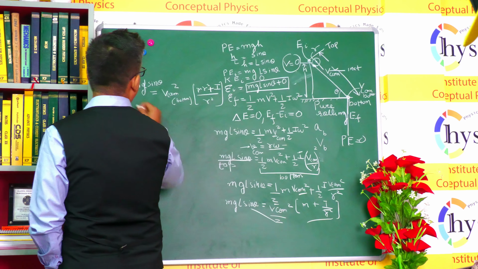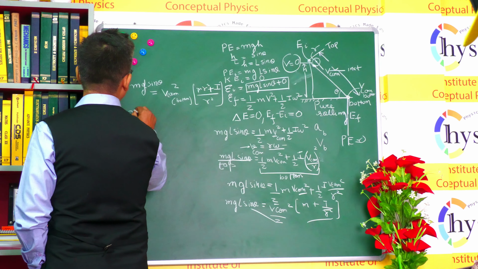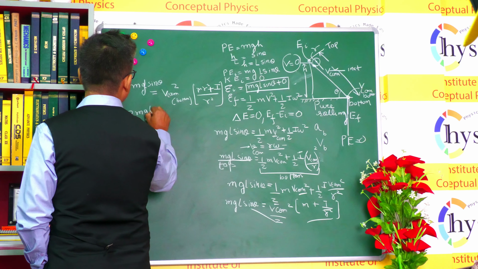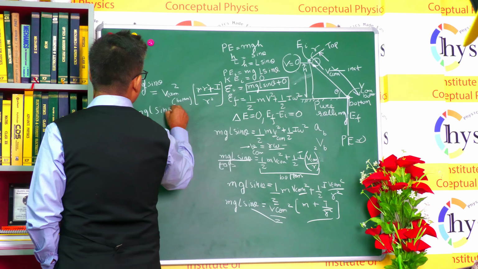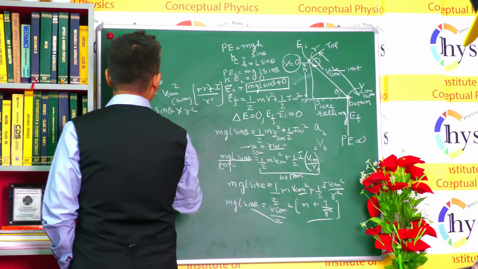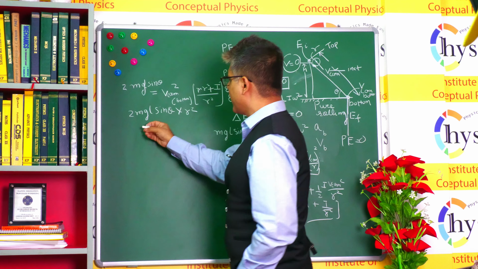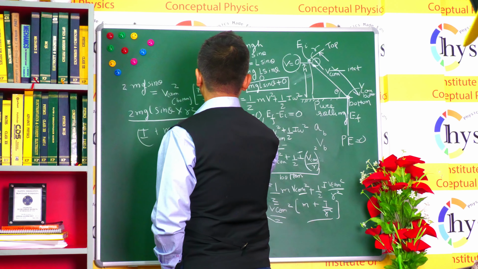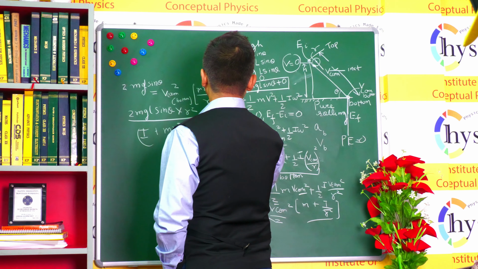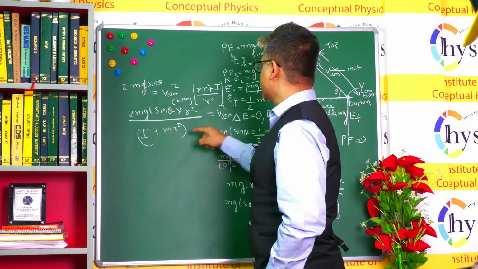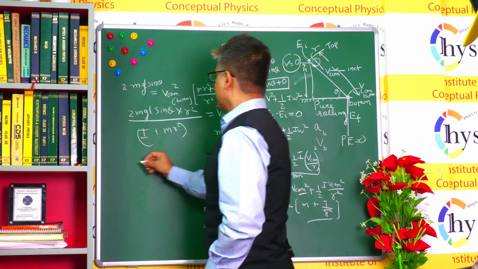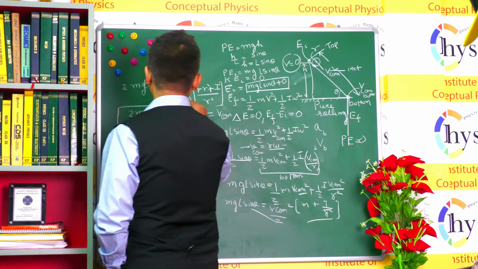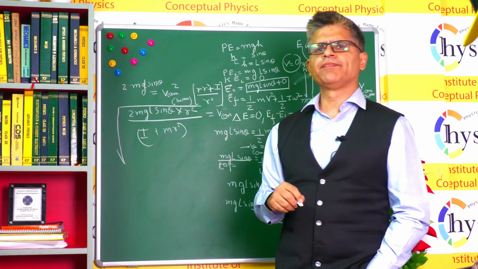And therefore you can take r² on the other side. You will get 2mgL sinθ into r², divided by (I + mr²), is equal to v_com². Take the square root of this expression and what you get is the velocity at the bottommost point.